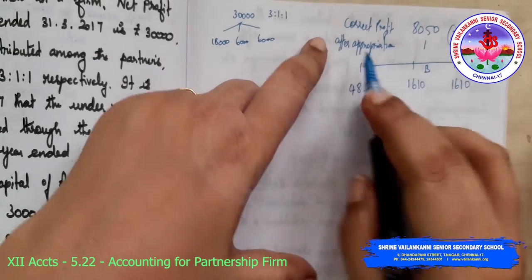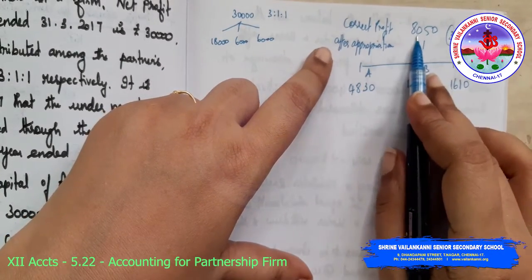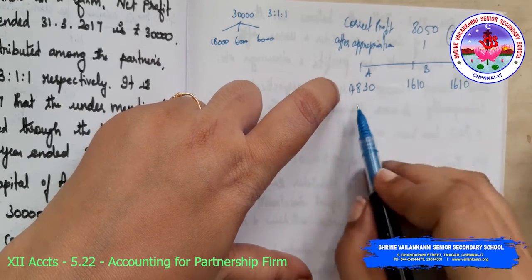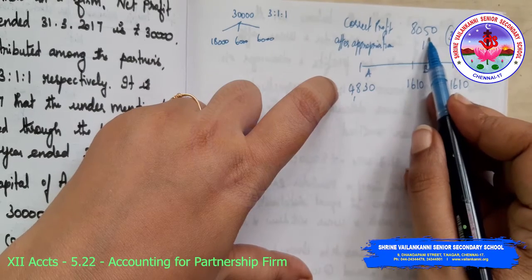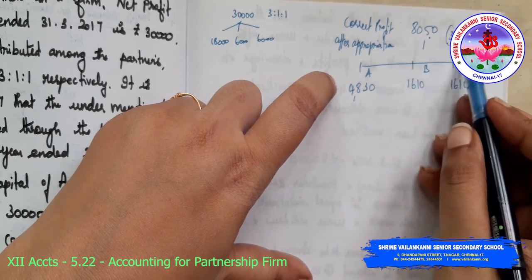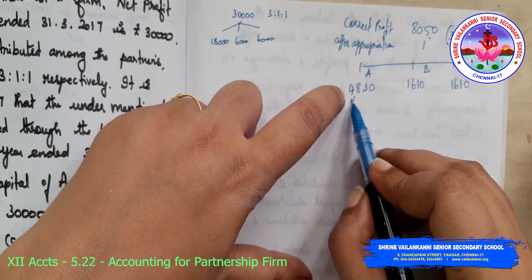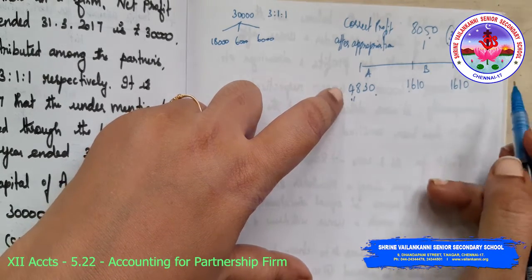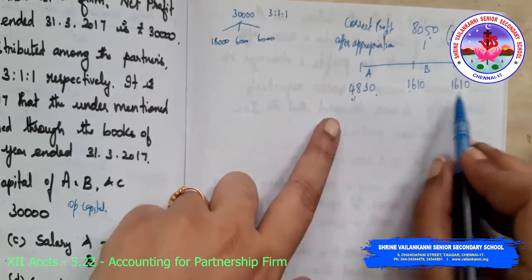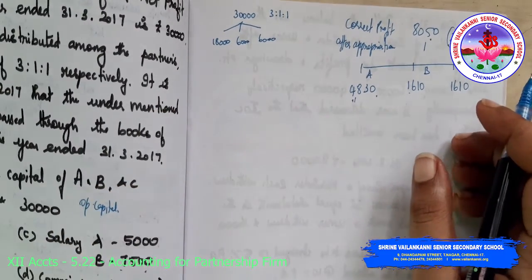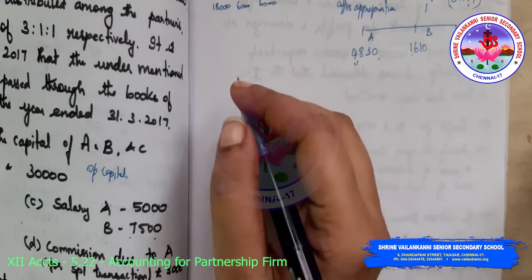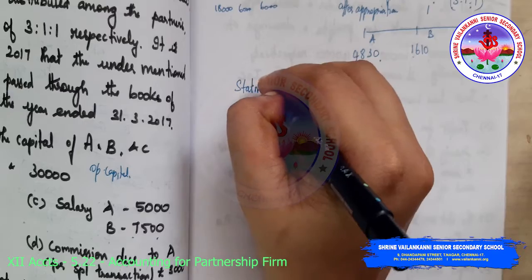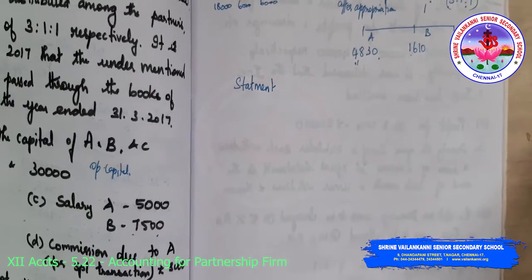So the correct profit after appropriation is 8,050, and we are dividing it in 3:1:1. This is the right profit, and this is the wrong profit. So what we have to do is prepare a statement showing adjustment. I hope that this is clear.